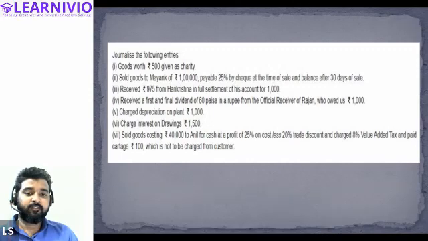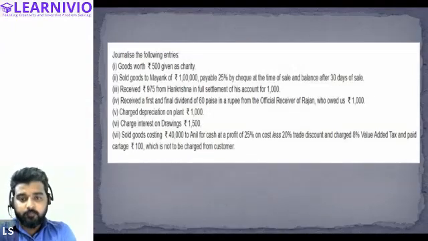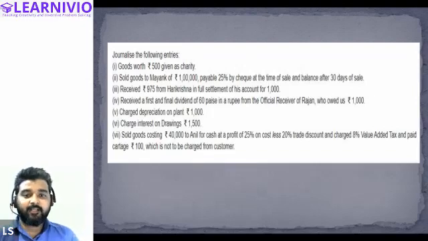Now, when we are giving goods as charity, the value of goods will be decreasing, so the purchase account will be decreasing. So we will be crediting the purchase account this time. So we will write charity account debit to purchase account. Yes, sir. This is our first entry.